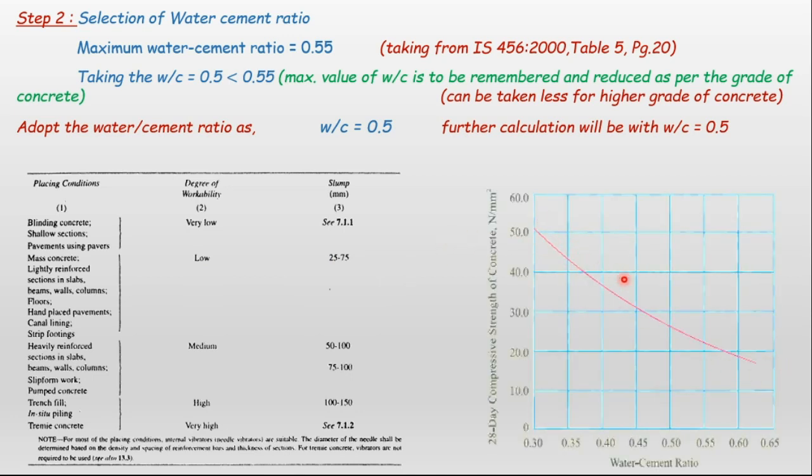And this is the water to cement ratio graph. Usually what we have to remember, based upon this graph, this particular maximum water cement ratio is considered. For M20 grade of concrete, this is at 0.55, exactly it comes out to 0.5 only, but we can consider it as 0.55. For very good results we are taking 0.55, it will go high, but 0.5 here I am taking for the M20 grade of concrete. M20 grade means 20 Newton per mm square compressive strength of concrete. Here I am taking the water to cement ratio as 0.5 in this problem.